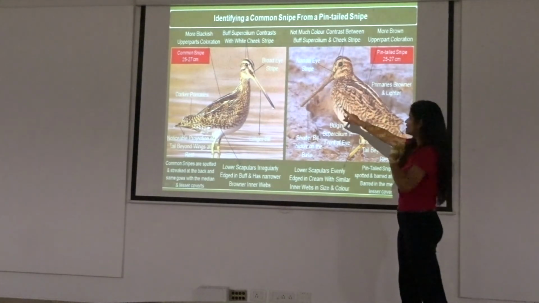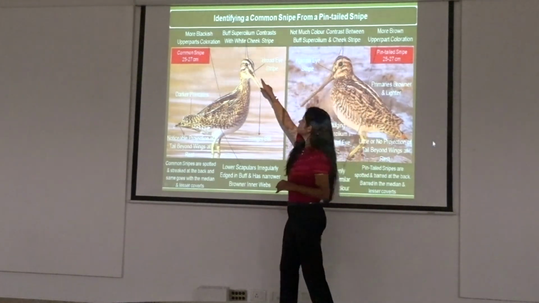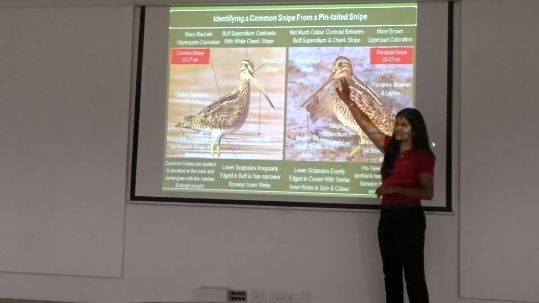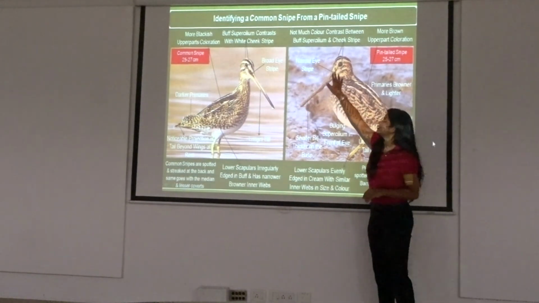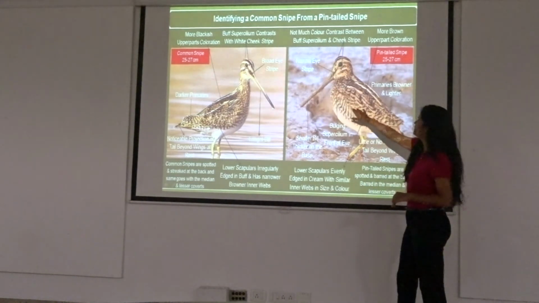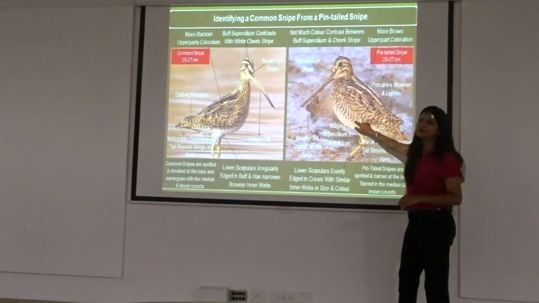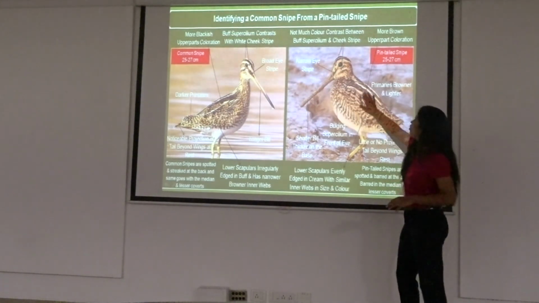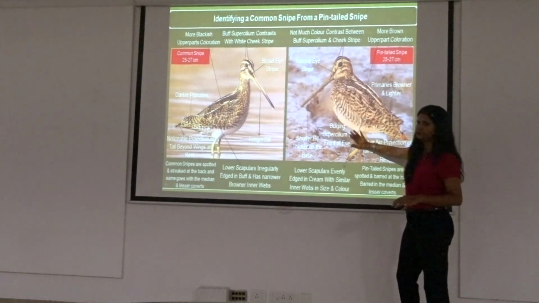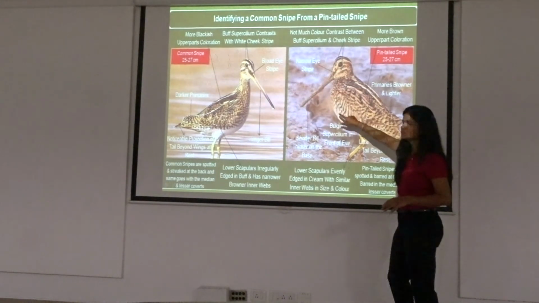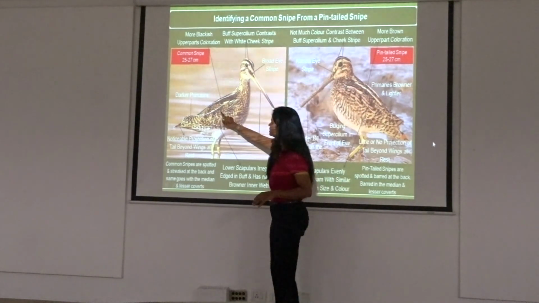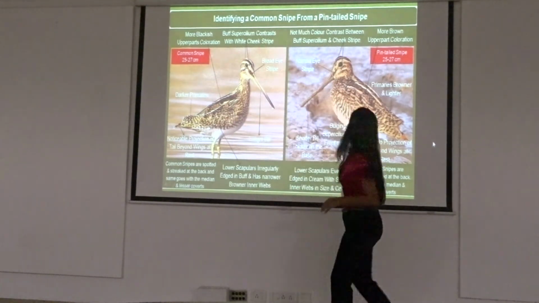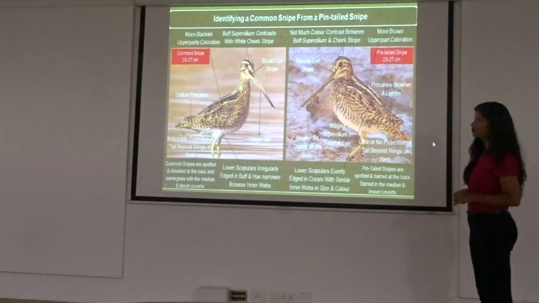This has a shorter bill, I said. That this has a rufous supercilium contrasting with a white cheek. This has more or less the same. It looks buff, more plain faced. It is more barred bird, a printed stripe. If you see on the medians it is barred, on the back it is barred and spotted. If you see, a lot of bars you see. But if you see, this is more streaked and spotted. This is streaked and spotted. This is more barred bird. So it can help you.